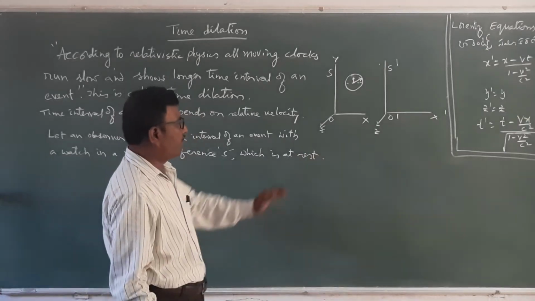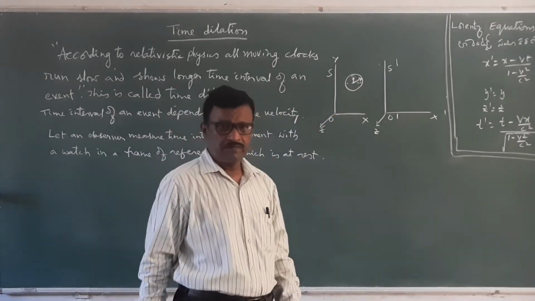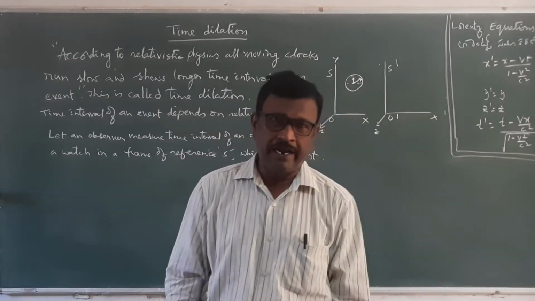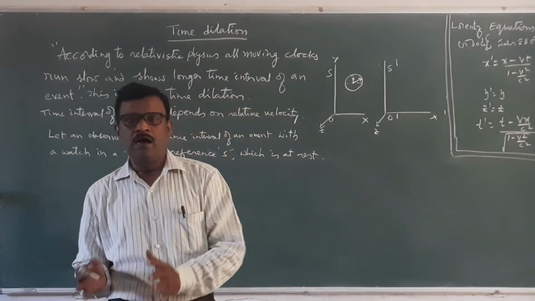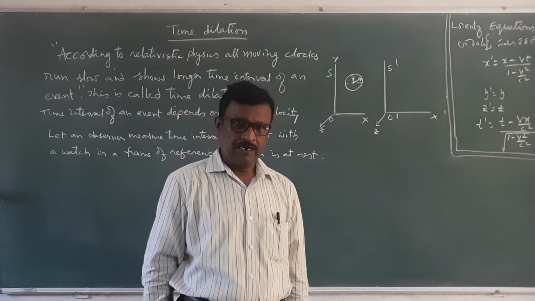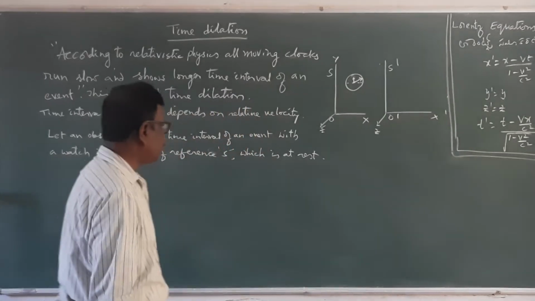If the frame of reference S is at rest, I conduct an experiment and measure the initial and final time shown by the watch.